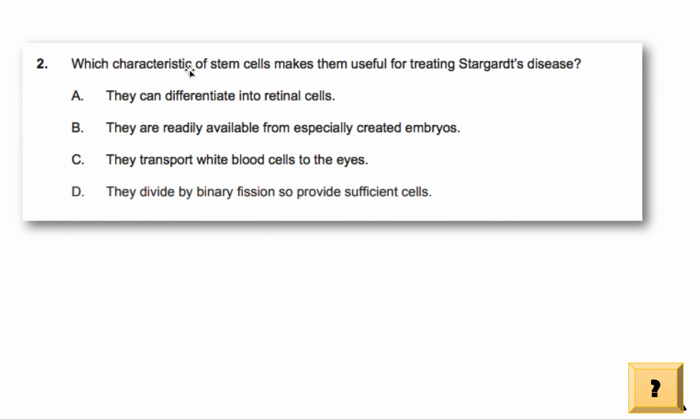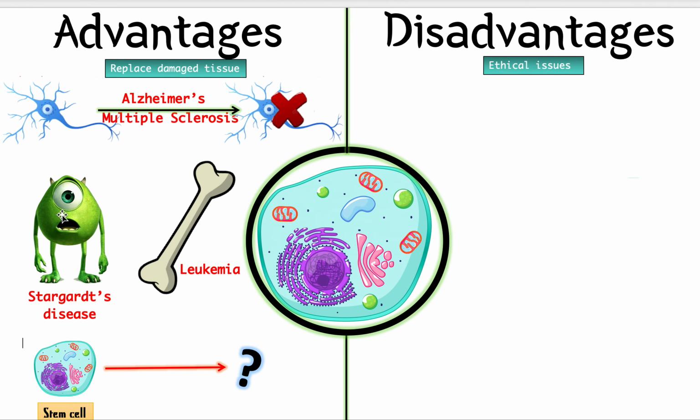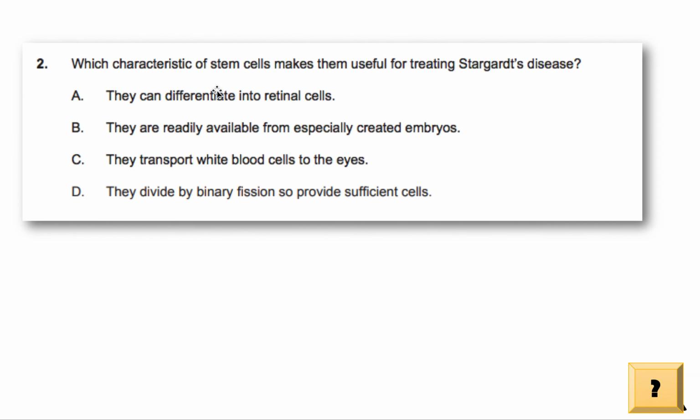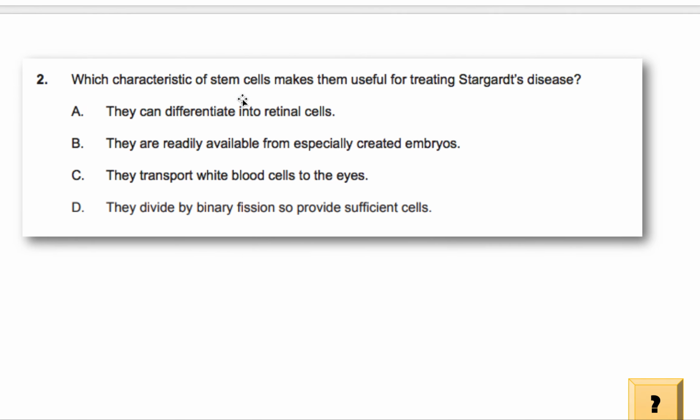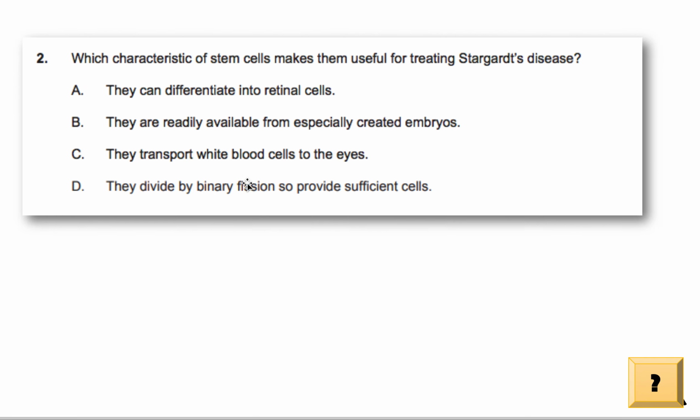So now they're asking, what characteristic of stem cells make them useful for treating Stargardt's disease? Again, that's this disease, the eye disease. They can differentiate into retinal cells. This is true. This seems to be the right one, because retinal cells is another name, a crazy name for eye cells. So they can differentiate these stem cells into these eye cells and help treat this disease. Okay, so we pretty much know it's going to be A. But let's read over the rest and see if there's any ones we can easily eliminate.